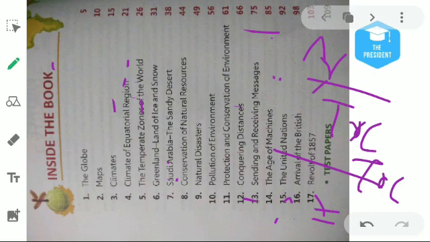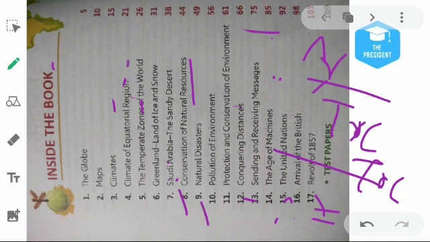Next, chapter 8 is about the conservation of natural resources. We all already know about natural resources. Natural resources means things like water, air, land, soil, forest, animal kingdom. So how we can conserve these natural resources, this is basically all about this.